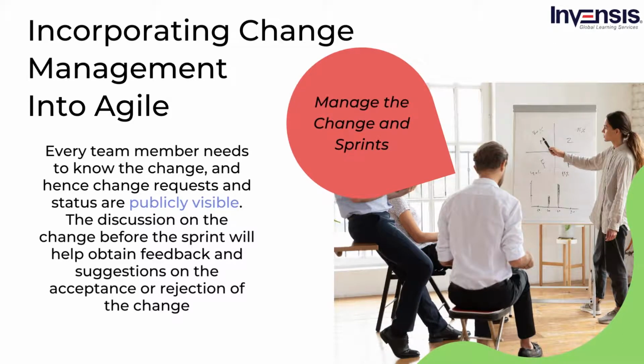The sprints managed in the project should not be disturbed in the middle, as this can cause serious issues leading to sprint failure, which causes delays. The changes are implemented at the initiation of the future sprints of the project. Every team member needs to know the change, and hence change requests and status are publicly visible.